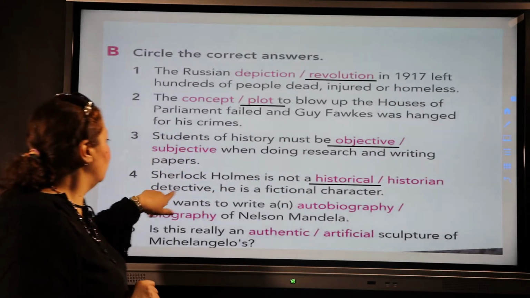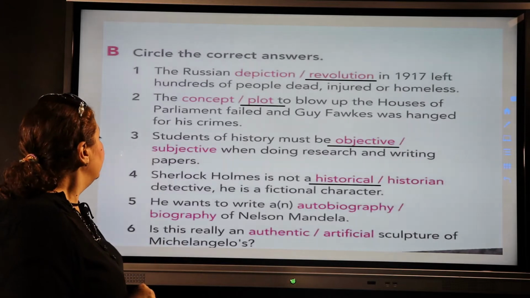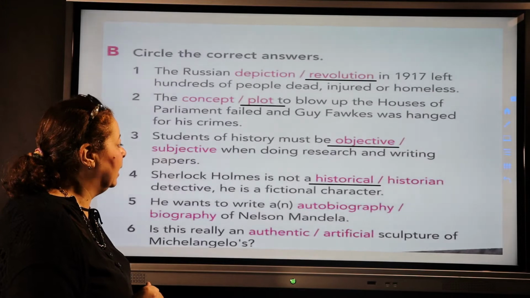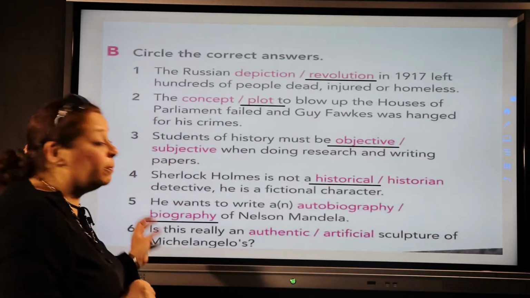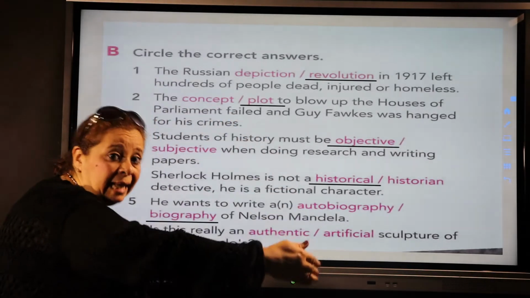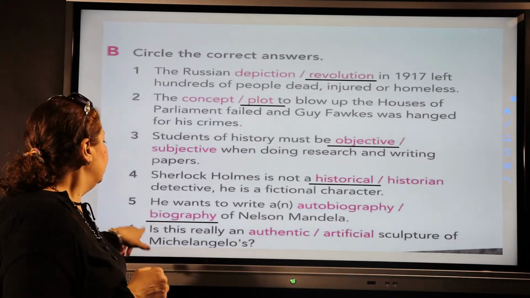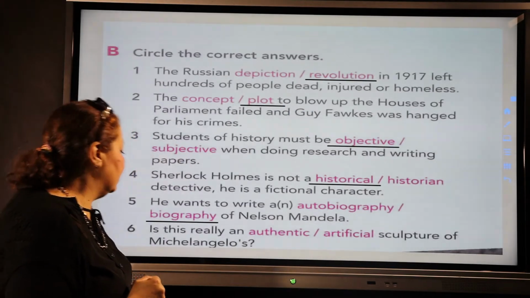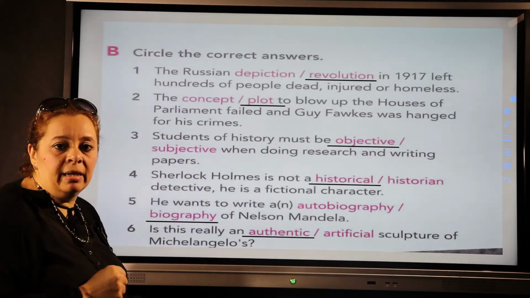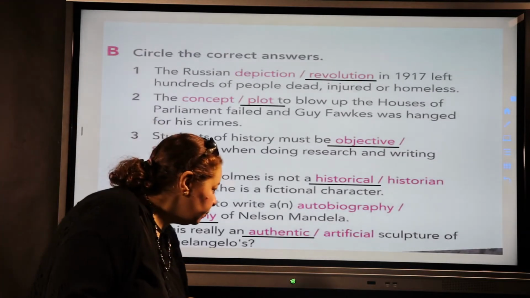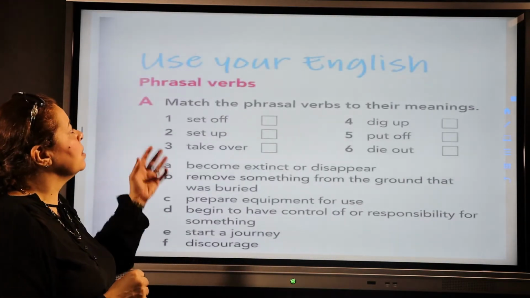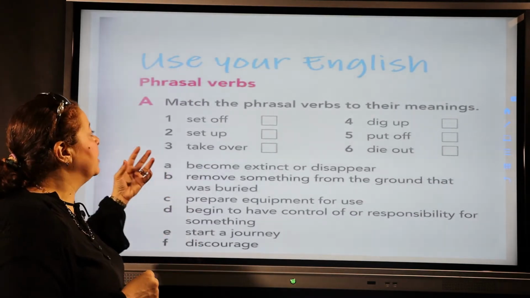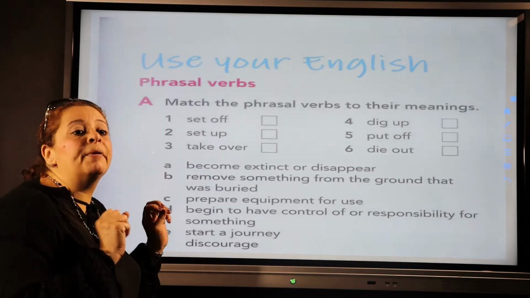An adjective followed by a noun. He wants to write an autobiography or biography of Nelson Mandela. So here it is biography because he is going to write about someone else, not about himself. Is this really an authentic or artificial sculpture of Michelangelo's? Authentic, the real one. Okay? After this, we're going to discuss some phrasal verbs. What is meant by phrasal verb? A phrasal verb is a verb followed by a preposition.